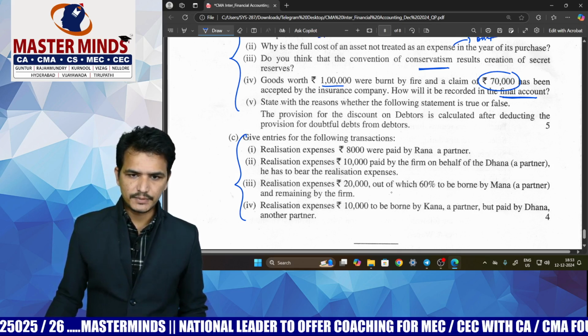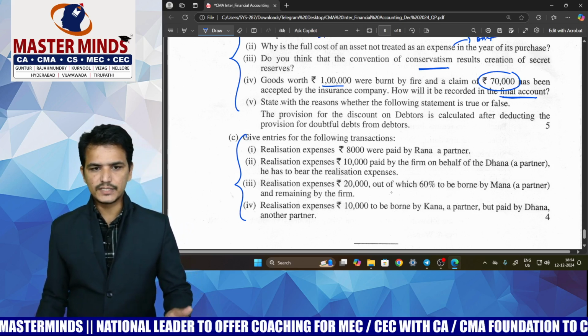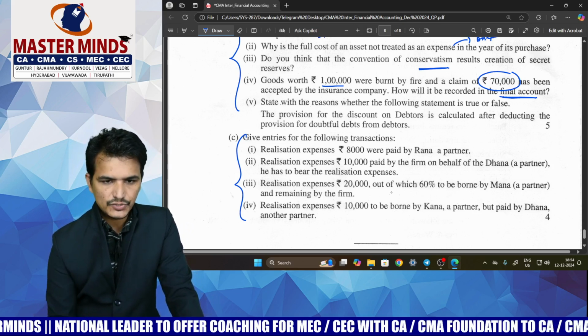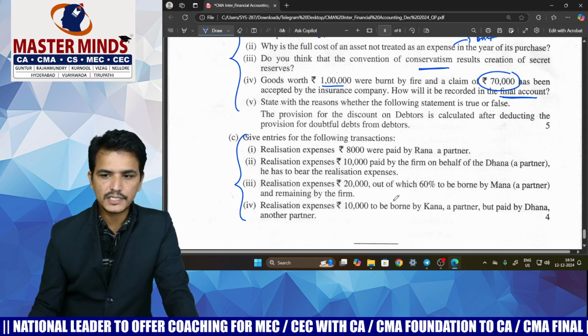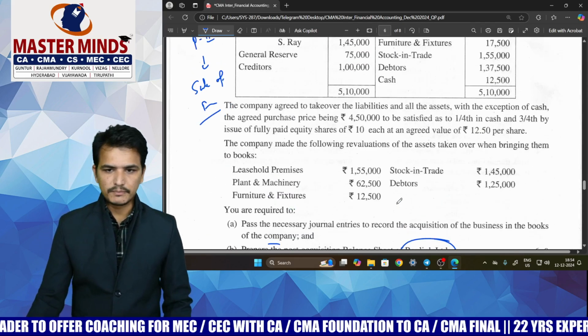So realization expenses: how the realization expenses treatment is to be given in different situations. This is from dissolution of partnership firms, which is again from Partnership 2 only. So these are the areas which were given in the public examination.